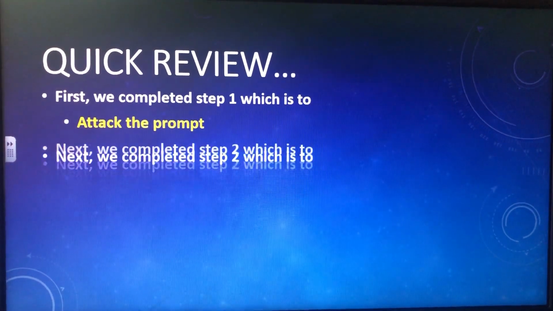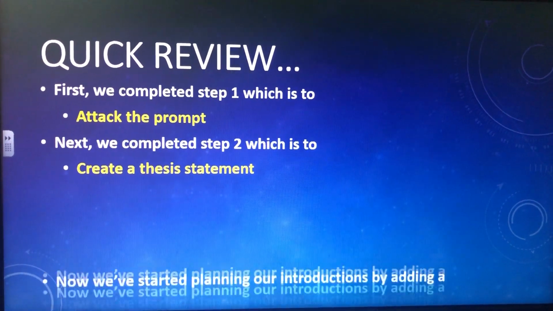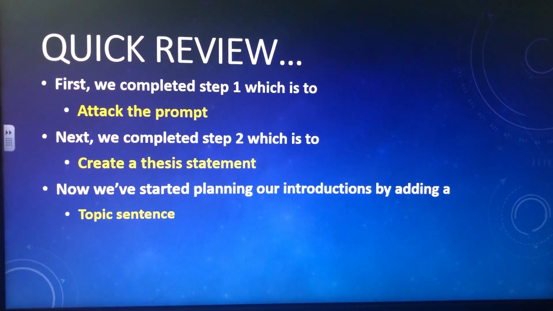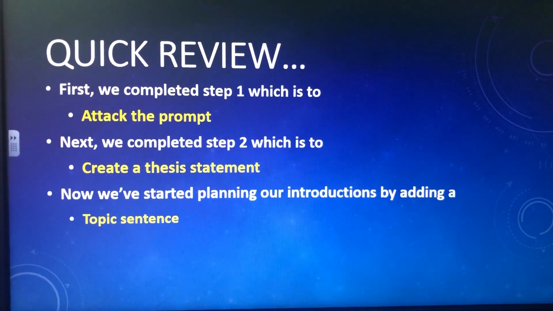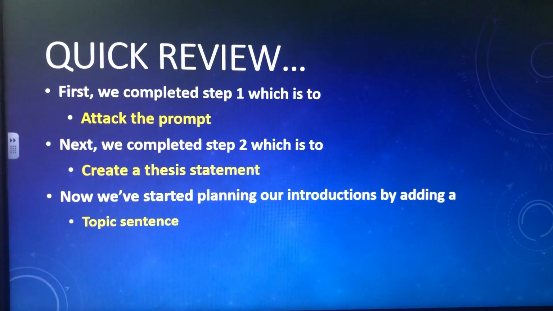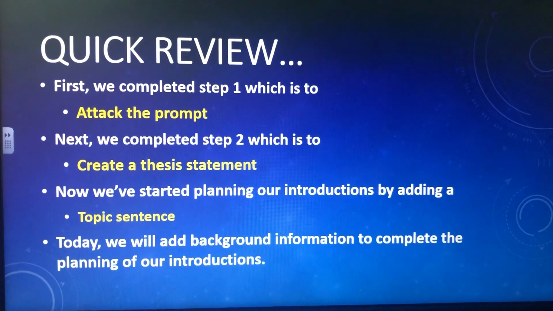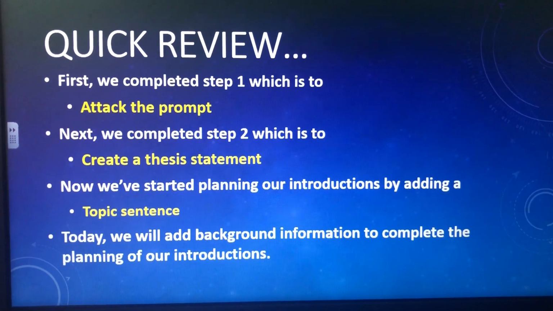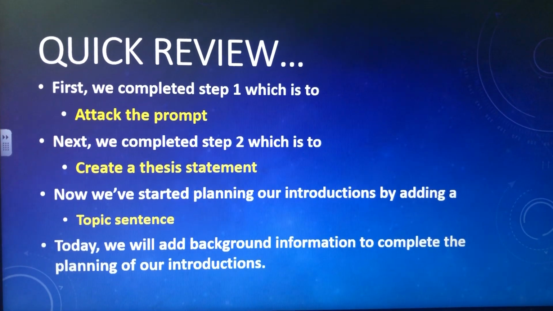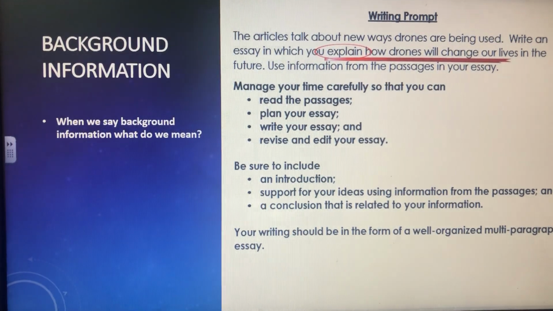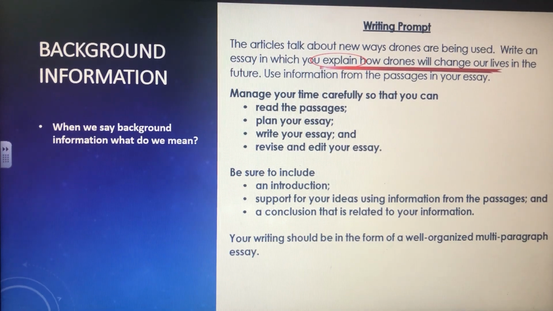All right, really quickly, we are at the point now where we have chosen our topic sentence, right? You should have unpaused the video, and now we're ready to move on to the next step, which would be our background information. We can go ahead and complete the planning of our introductions. Now, when we say background information, what do we mean?